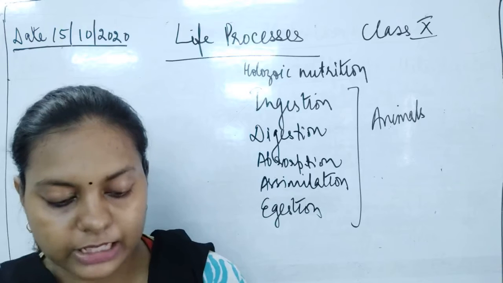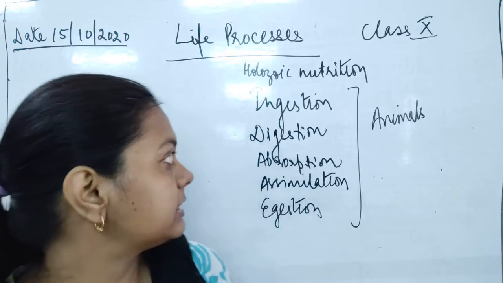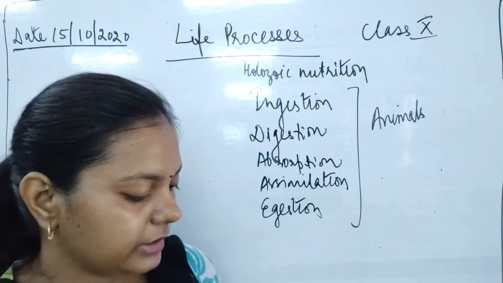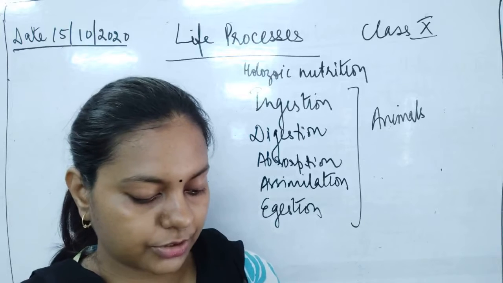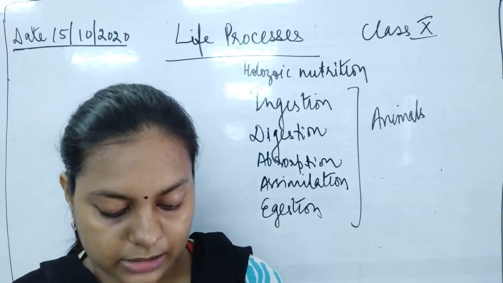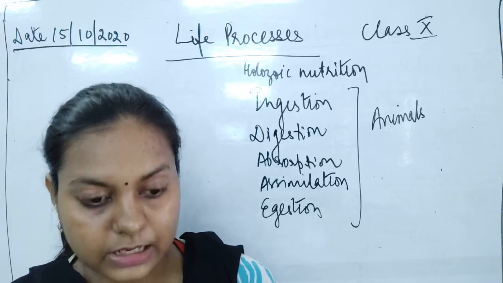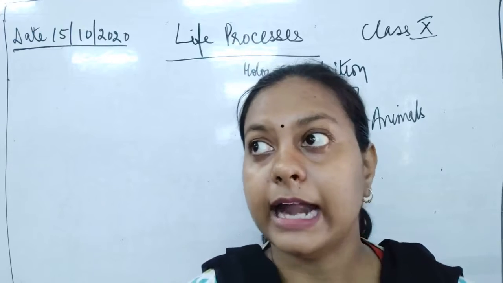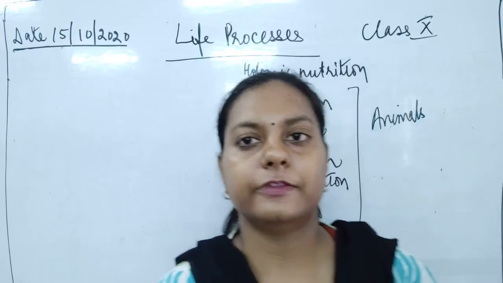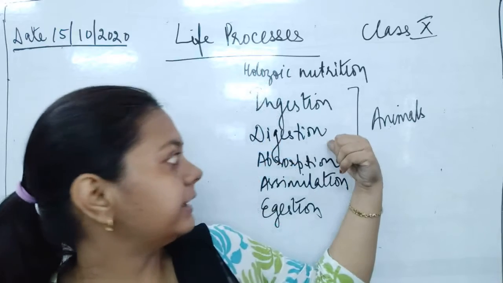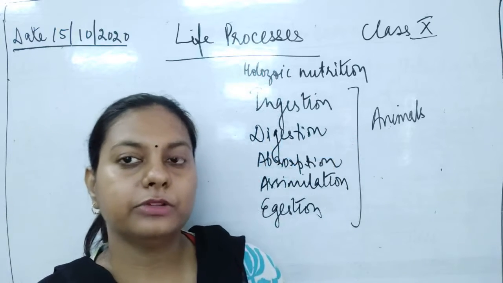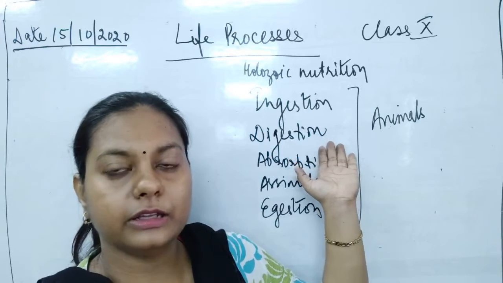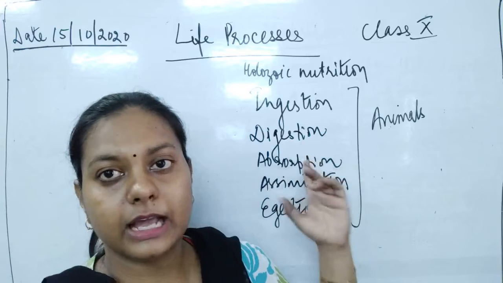Then after that we discussed the next part. We discussed all the steps in detail. The first one is ingestion, then the next is digestion, which takes place at various organs and at different levels. It takes place at different places, like the mouth. The digestion of carbohydrate starts in the mouth, and protein digestion starts in the stomach.